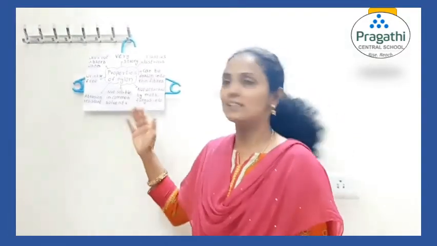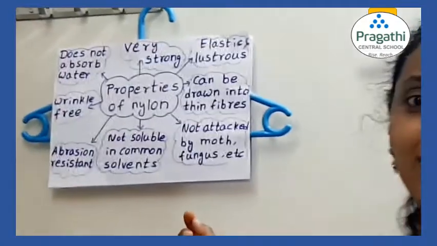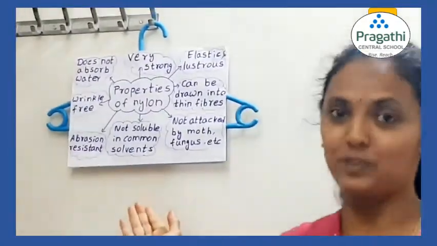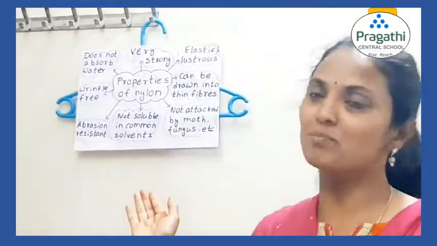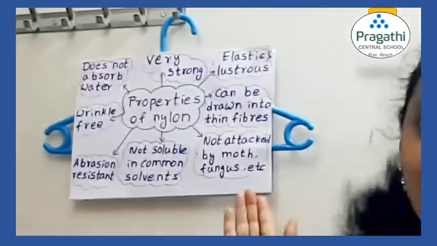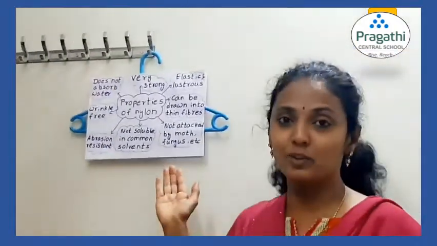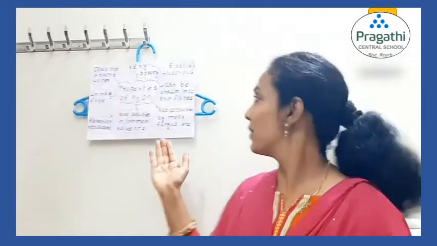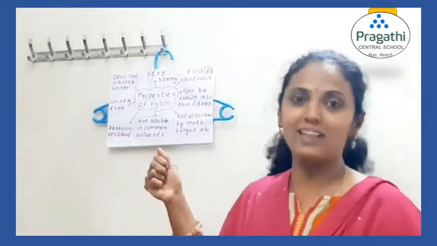Now let us see the properties of nylon. It is very, very strong. That is the reason nylon is used in parachute ropes and even for climbing mountains. It is elastic and lustrous also. I think you have nylon socks also. You can try to see whether they are elastic or not.